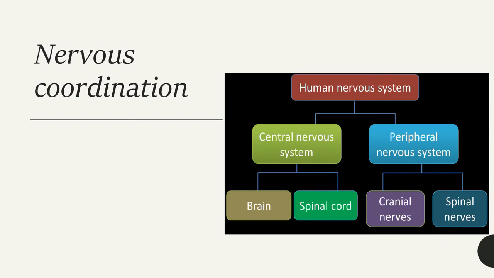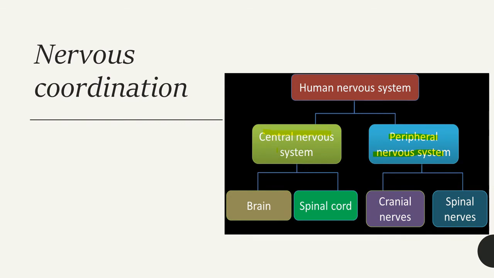So the nervous system is composed of two main systems. The first one is the central nervous system, and the second one is the peripheral nervous system. So these are the two main types of nervous systems we find in our body. In Sinhala, the central nervous system means madhya snayu paddhatiya, and the peripheral nervous system means paryanta snayu paddhatiya.